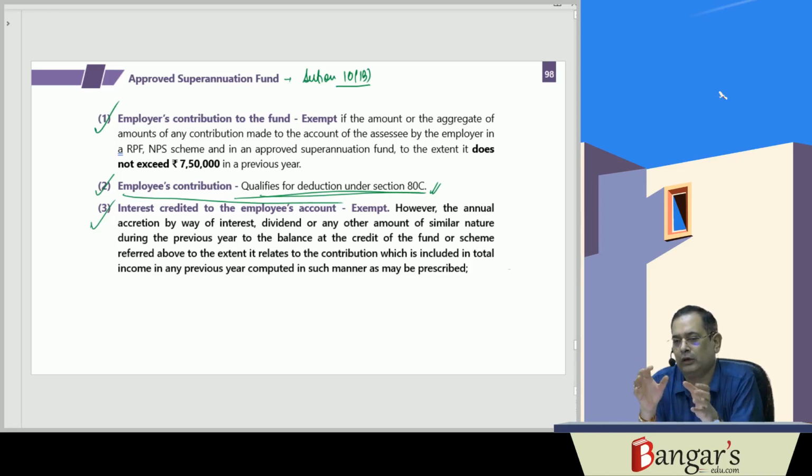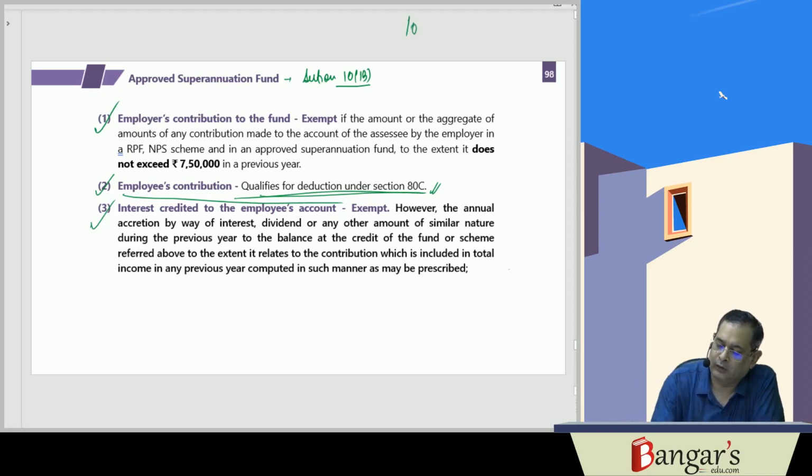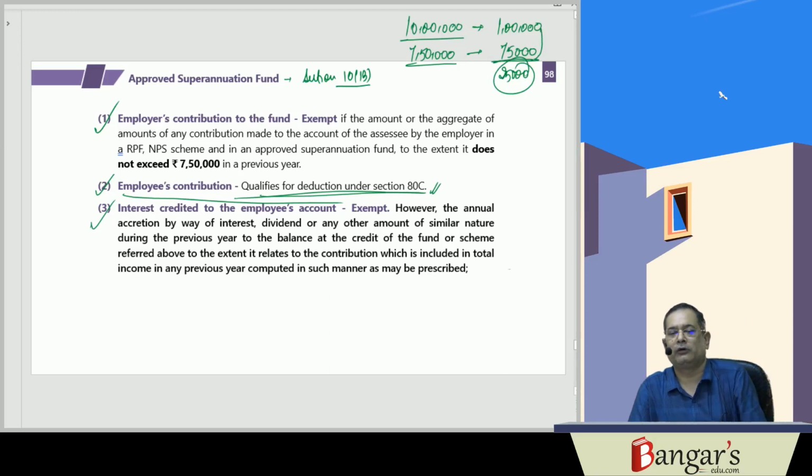So here, if total contribution is say 10 lakh rupees, and say 1 lakh rupees is the interest credited to the account, then up to 7,50,000, 75,000 rupees of interest will be exempt, and the 25,000 rupees of interest on the contribution in excess of 7,50,000 will be taxable.